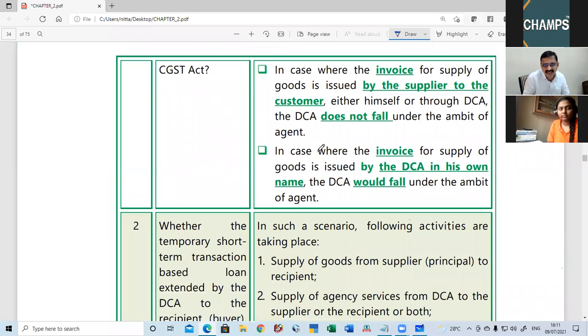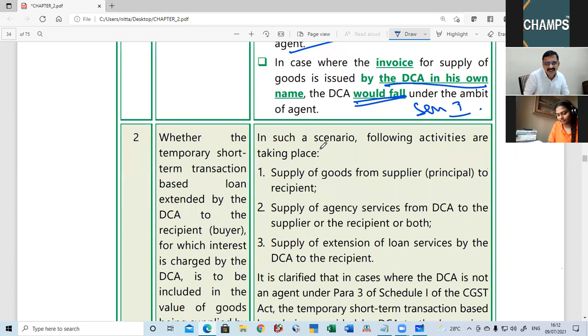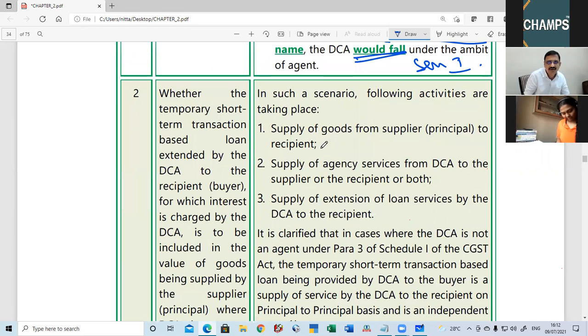There, the only thing is, if the invoice is issued by the supplier, then this fellow is not an agent. If the invoice is issued by the Del Creditor agent in his own name, then it would fall within Schedule 1.